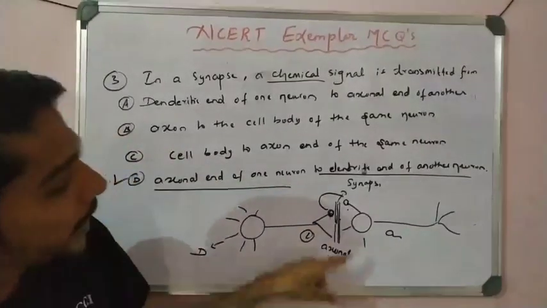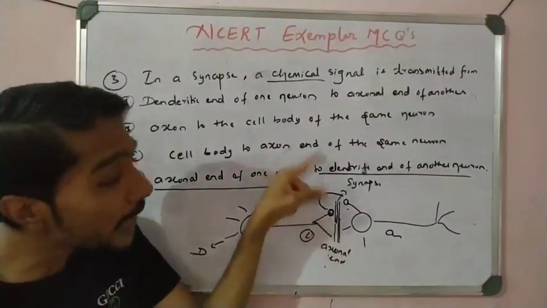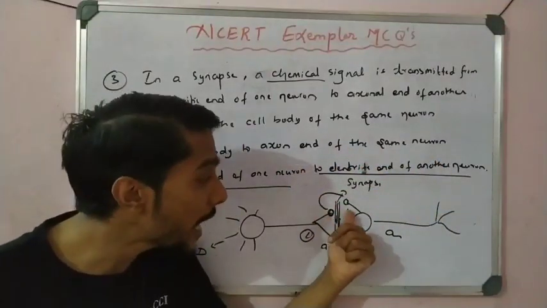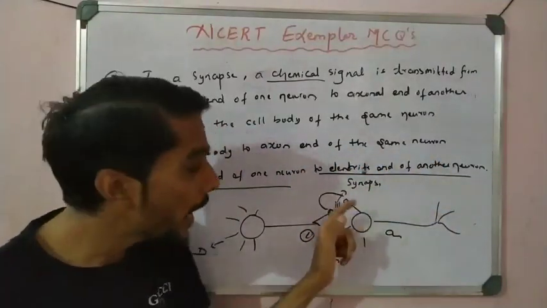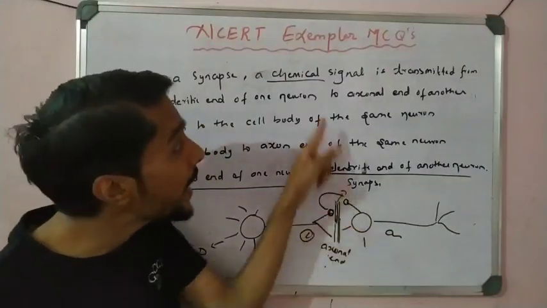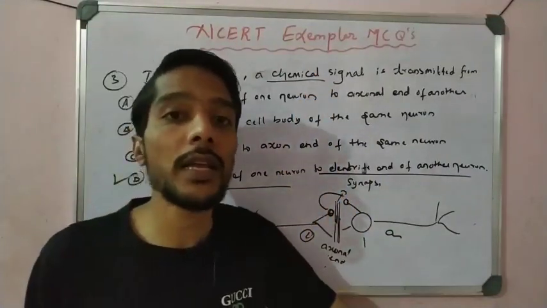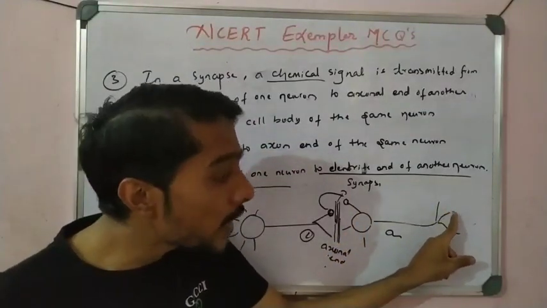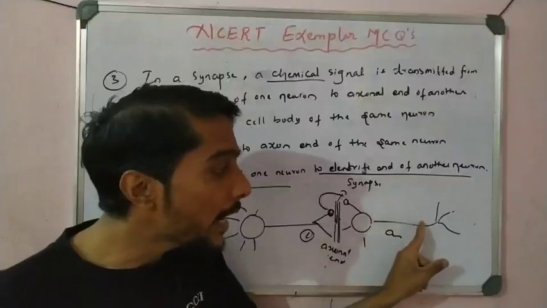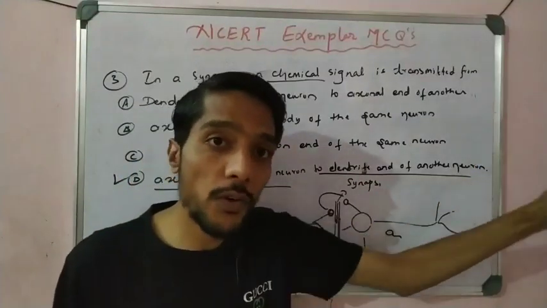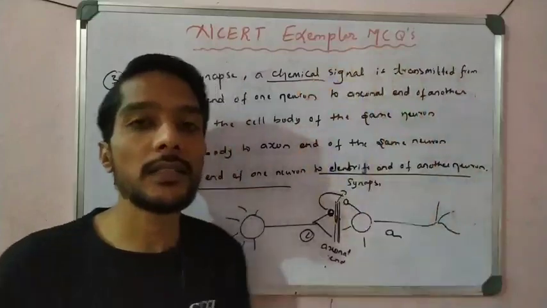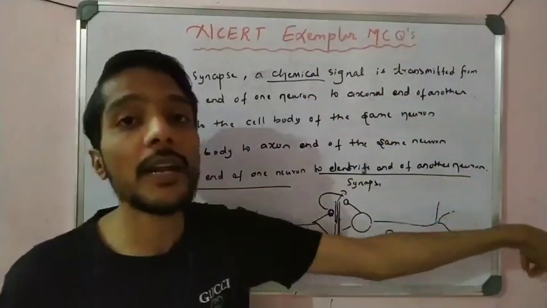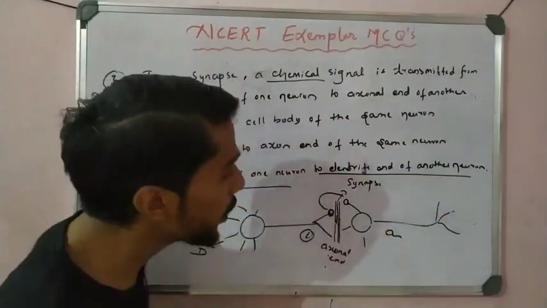So electrical signals are converted to chemical signals at the axonal end, and that travels to another dendrite. When it touches the dendrite, the chemical signal is again converted into an electrical signal, and they travel. Again the chemical is converted at the end of one neuron and reaches the dendrite of another neuron. First axonal end, then dendrite of another neuron, right? So like that you have to remember.